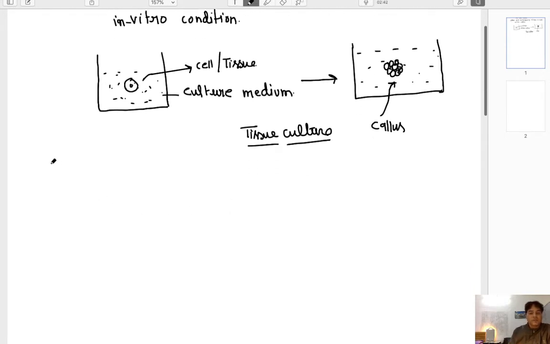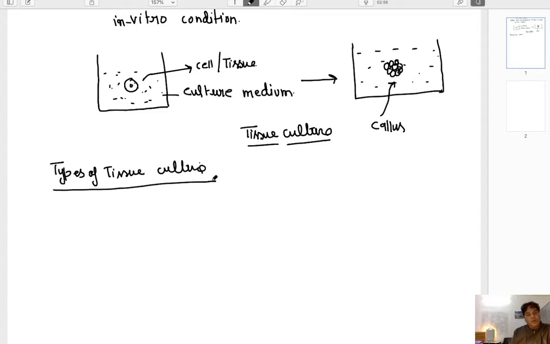Types of tissue culture. The tissue culture can be of two types on the basis of the process it undergoes.